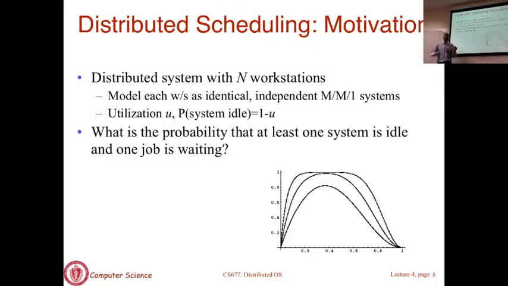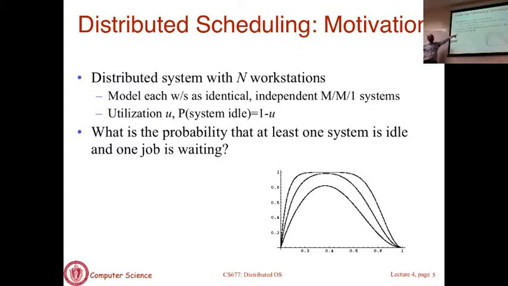So it all assumes that in a randomized world they are somewhat equally loaded. If there is some skew in load, you can send it. But in any case, if there are other jobs waiting, you have to basically time share. You're not going to get the entire system to yourself and run quickly. You're still going to share it, and you will be slowed down. You get one over n of the CPU time if there are n jobs on that system. So that's basically what this question was asking.